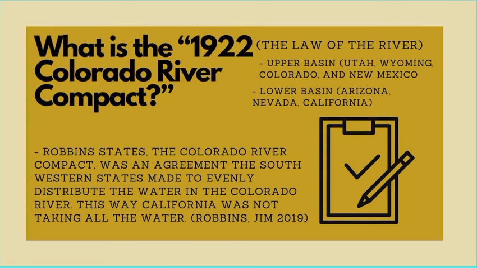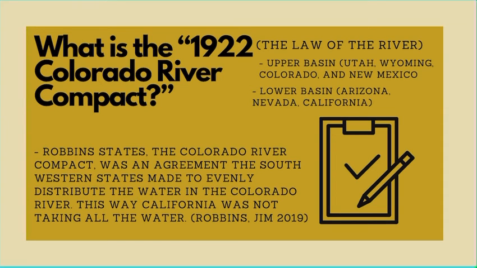What is the 1922 Colorado Compact? Robertson states that worried that California would take all the Colorado River's water, representatives from the Colorado River Basin, presided over by Herbert Hoover, suggested to divide the river between states.